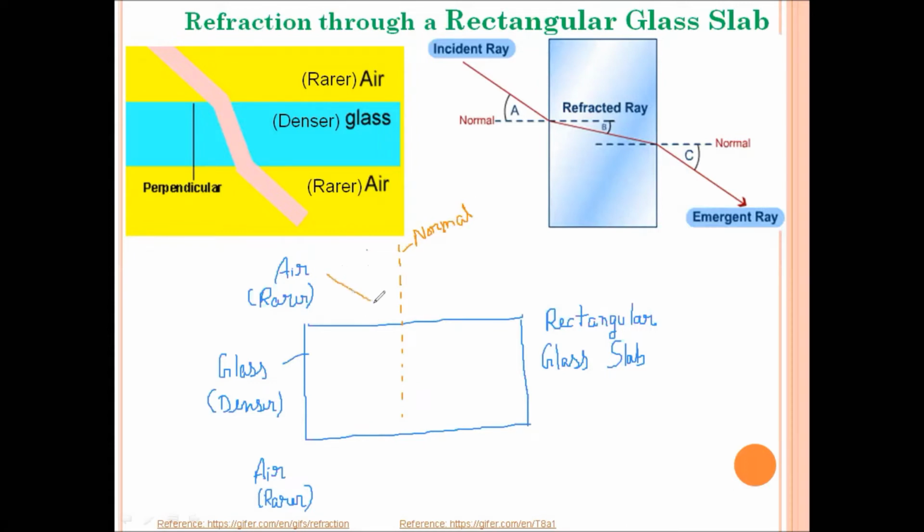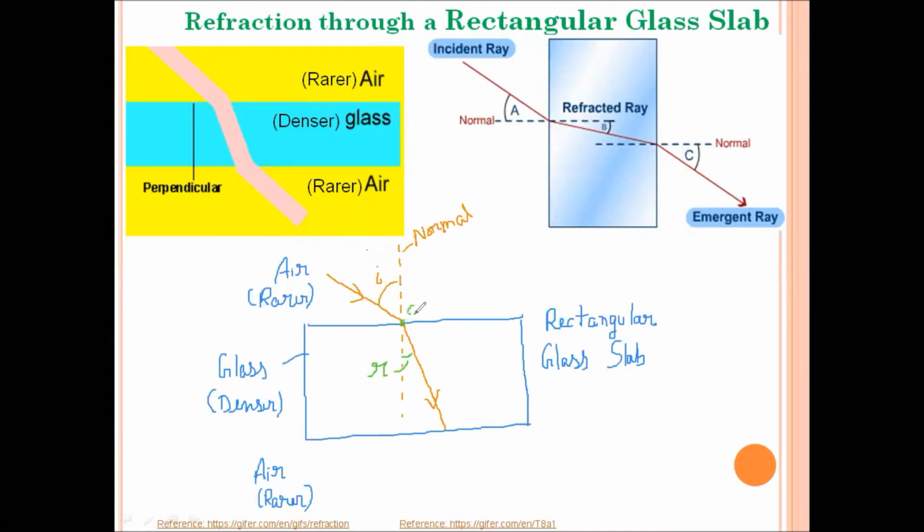Suppose a ray of light is incident from medium air into medium glass at an angle I, and it bends towards the normal at an angle R. Here angle I is called the angle of incidence and angle R is called the angle of refraction.